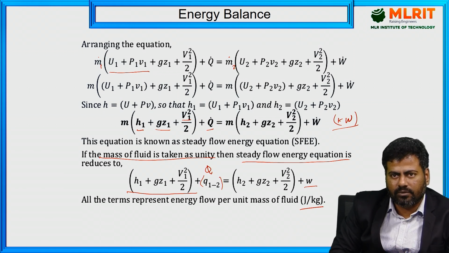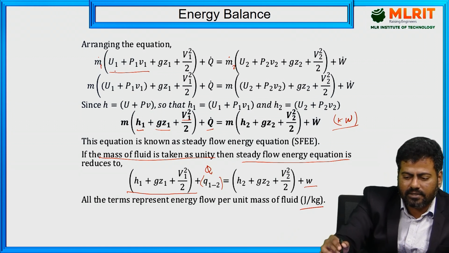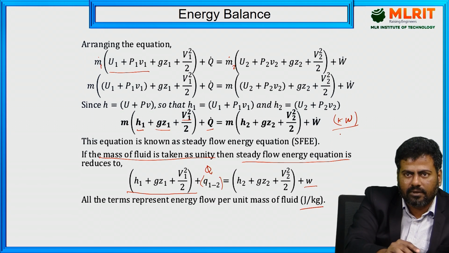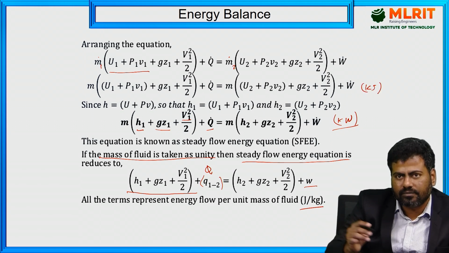With respect to m dot, we can also mention it with respect to m. M is in terms of kilogram, right? So we are having only kilogram, and the kilogram gets cancelled. If it is m dot, I said kilowatt. If it is m, it becomes only kilojoule, right?